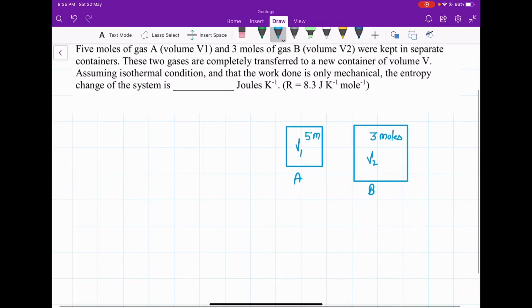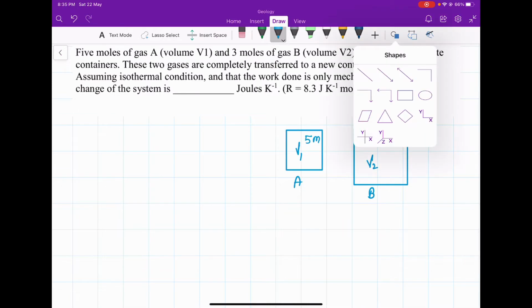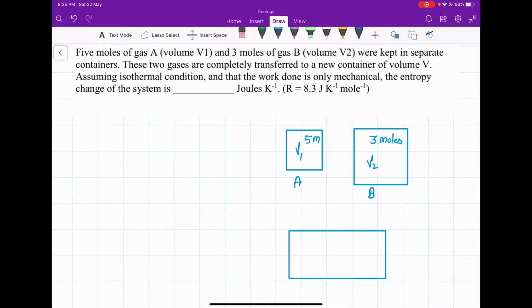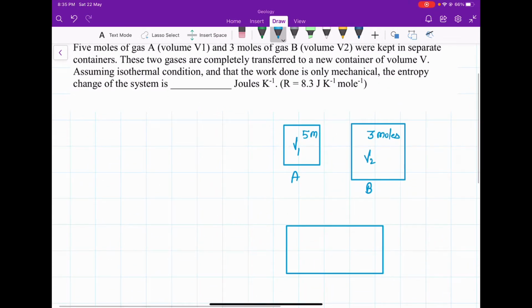So these two gases are completely transferred into another container having volume V. So suppose this is container C. So the total volume of the container will be V and number of moles will be 3 plus 5, so that will be 8 mole.